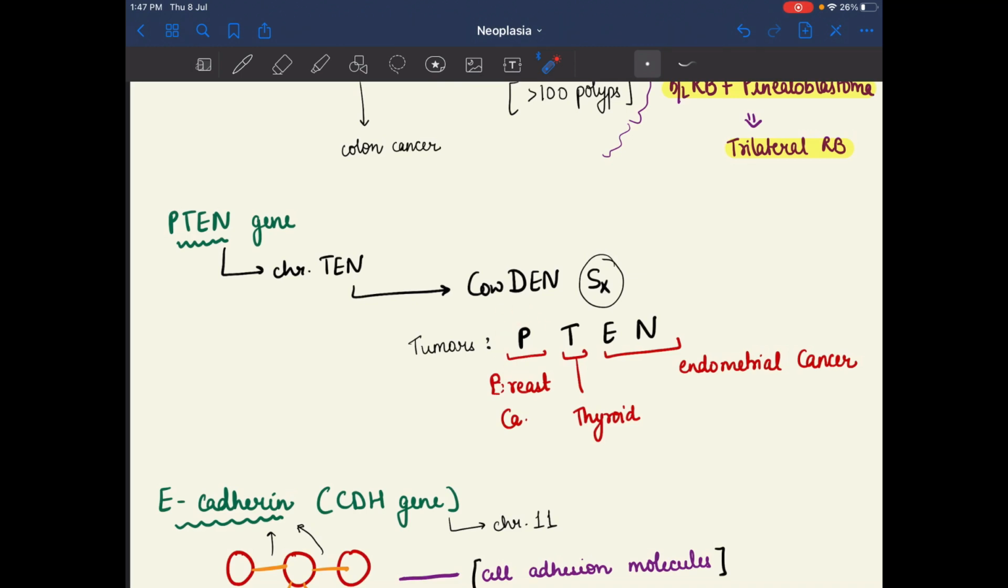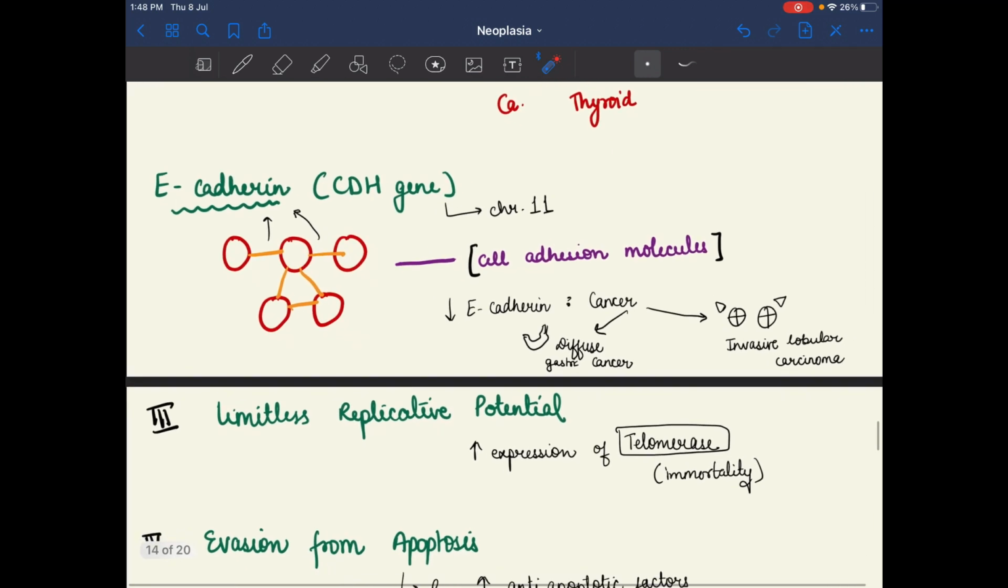So tumor P10. P represents B, so it is breast cancer. T for thyroid, and EN means endometrial cancer is there. So P10 gene involvement, so Cowden syndrome. In Cowden syndrome, we have P10, like breast cancer is there, thyroid cancer is there, and endometrial cancer is there. After that, we have E-cadherin.